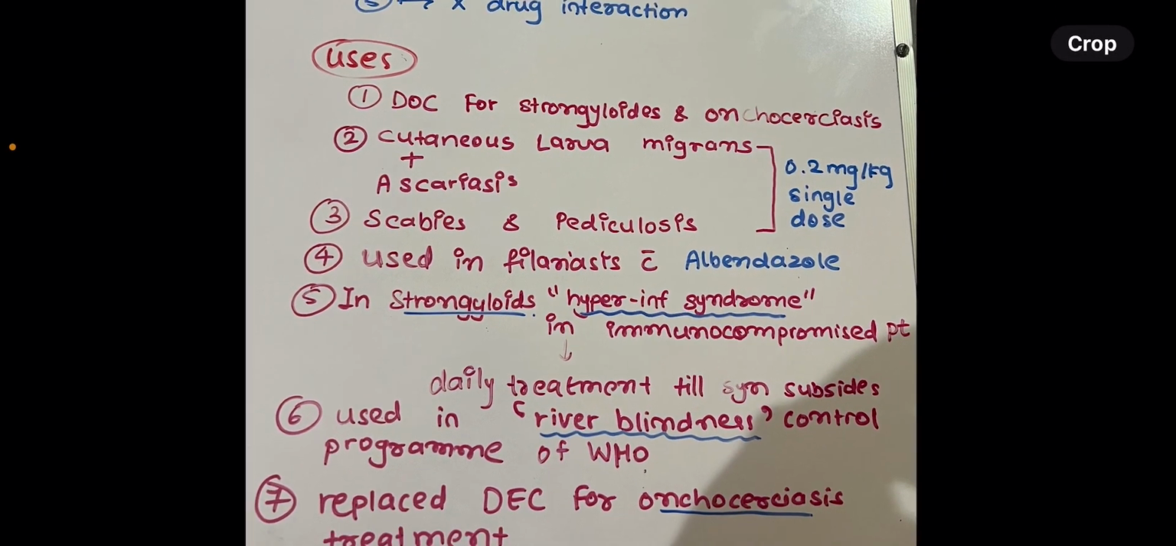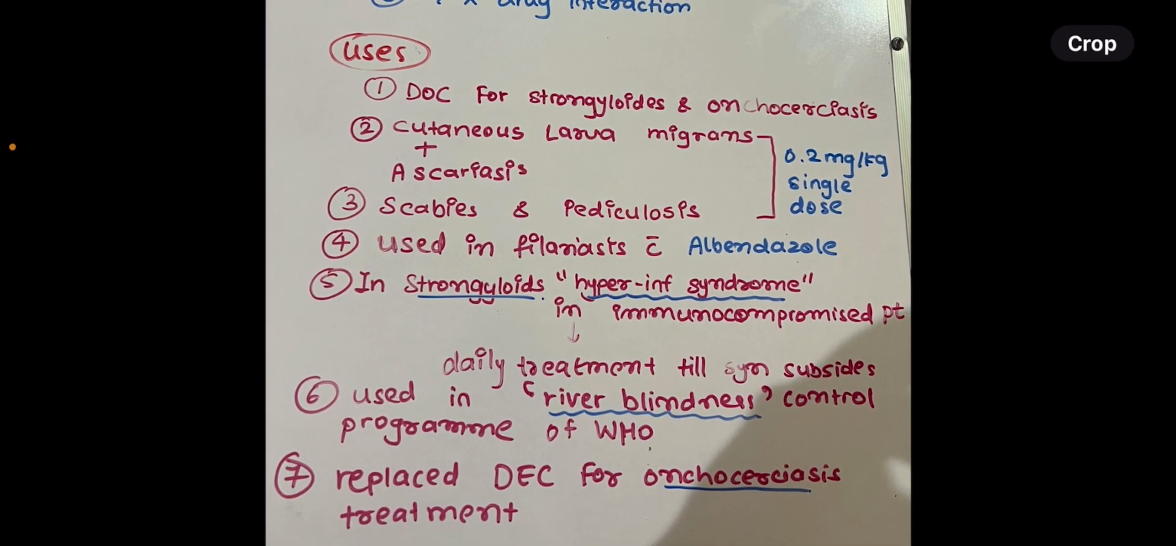Uses: as we discussed above, it is the drug of choice for strongyloides and onchocerciasis, so it is useful for that. Second, for cutaneous larva migrans and ascariasis, and also for scabies and pediculosis, a 0.2 mg per kg single dose is used. It is used in filariasis as well, along with albendazole. In strongyloides, hyperinfection syndrome occurs in immunocompromised patients, so daily treatment can be given till the syndrome subsides.